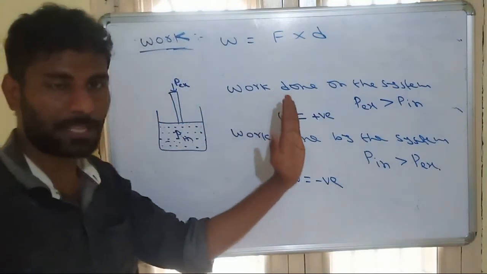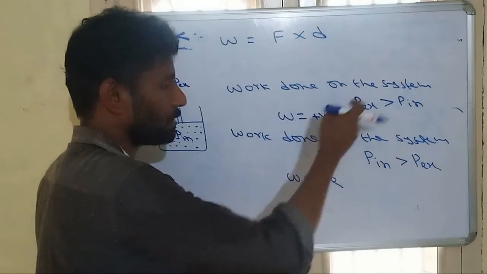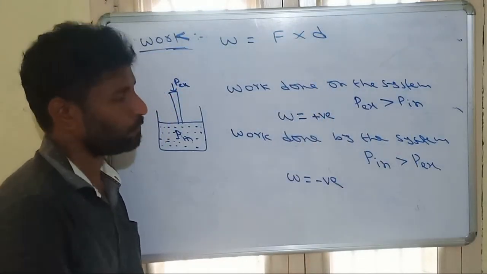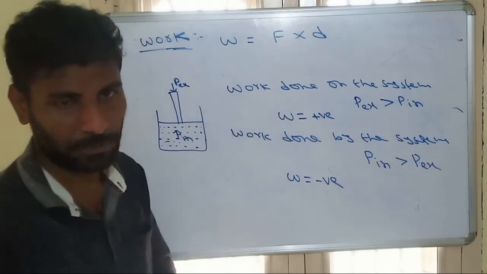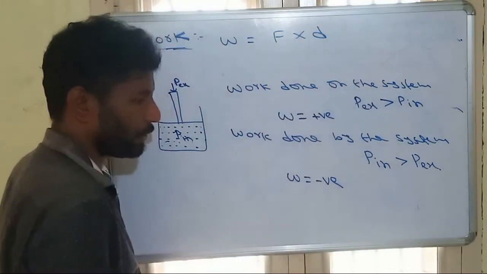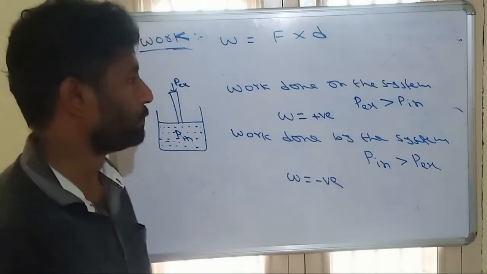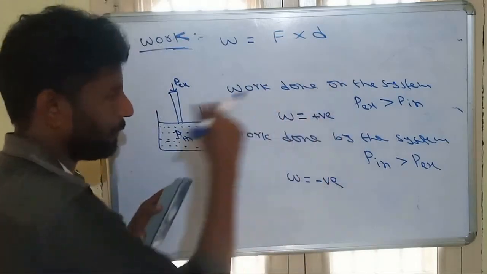Here the signs are exactly opposite to physics actually. In physics, work done on the system we mostly take as negative, and work done by the system we take as positive. Just the sign is opposite; the process is the same. In chemistry, work done on the system is positive, and by the system is negative. So first we derive the formula for work, then use these formulas.